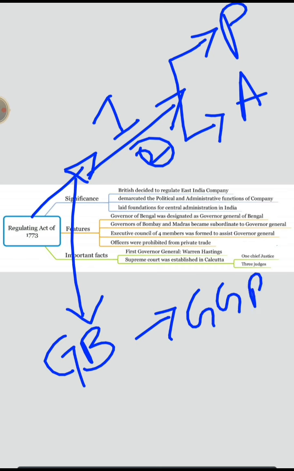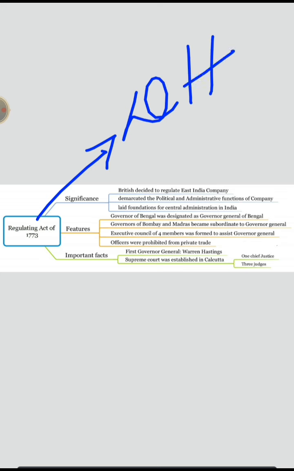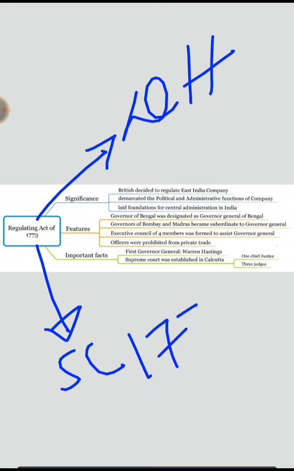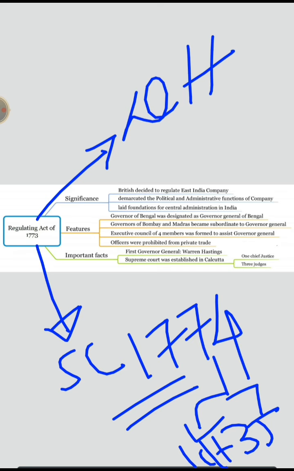Governor of Bengal changed into Governor General of Bengal. Okay. Next, as the Governor of Bengal was made Governor General of Bengal, the other governors of Bombay and Madras became subordinate to the Governor General. That means they lost the powers. Okay. Next, who was the first Governor General? The question may be asked from here. It is Warren Hastings. Remember this. Next, also by this act, the Supreme Court was established in 1774. It consists of one chief justice and three other judges.